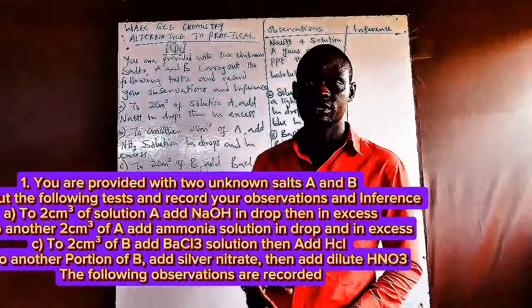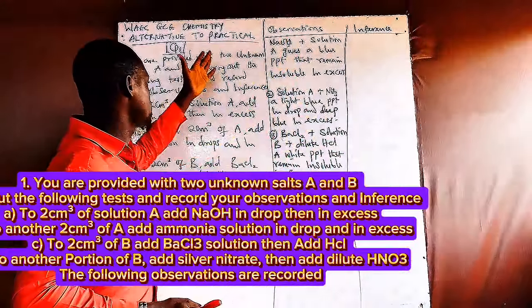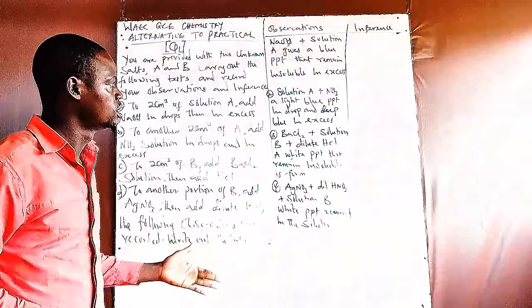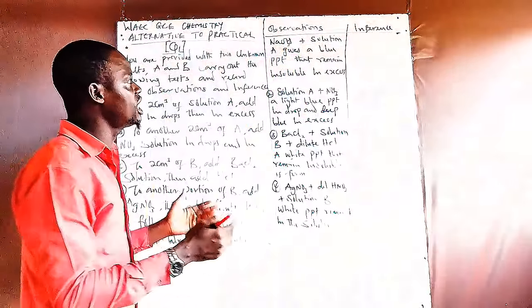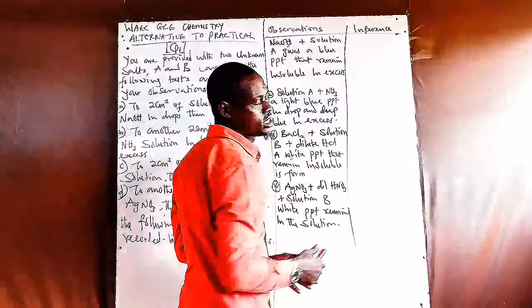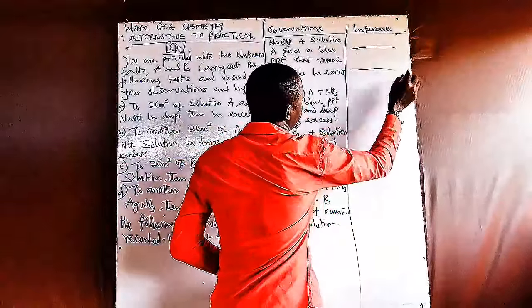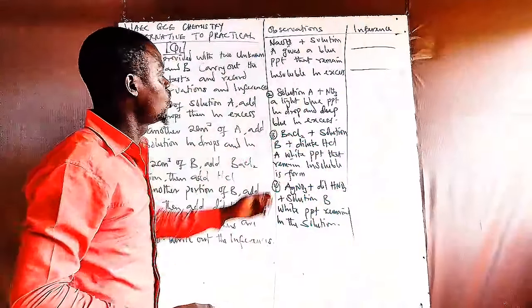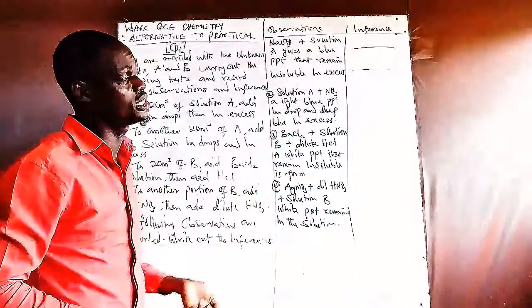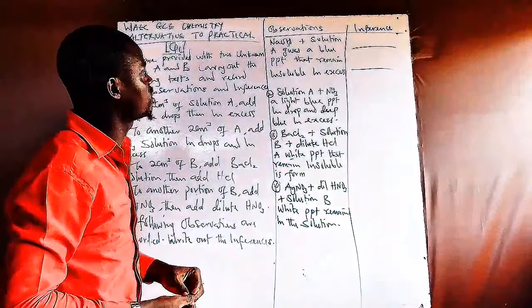Write out the inference. Now these are the observations of the experiment that is given. As you also know, you're only looking for the inference of this experiment. Now you might be given something like this, whereby they are going to be putting a dash on each of the experiments just for you to find the inference. Now let's take a look at this one after the other.